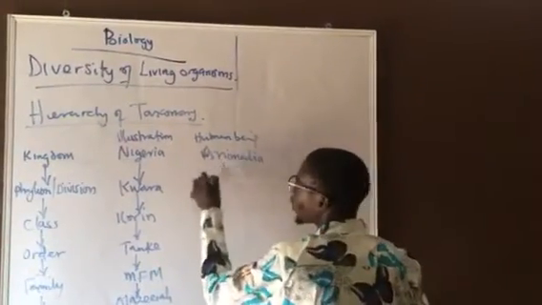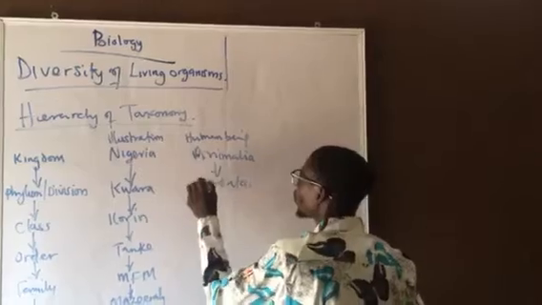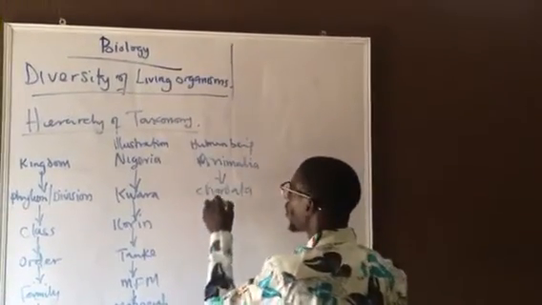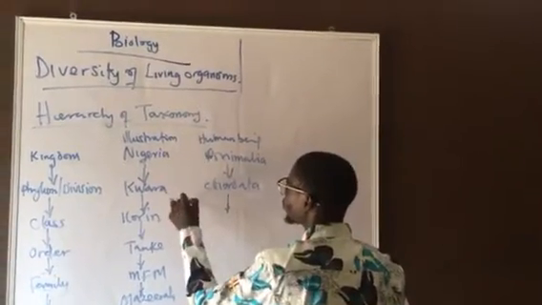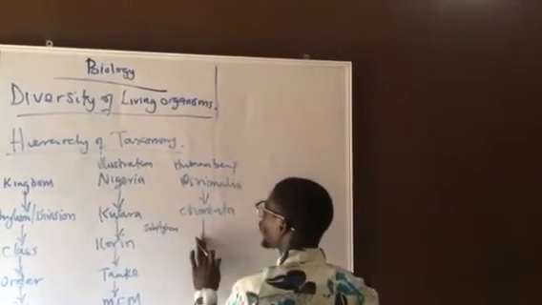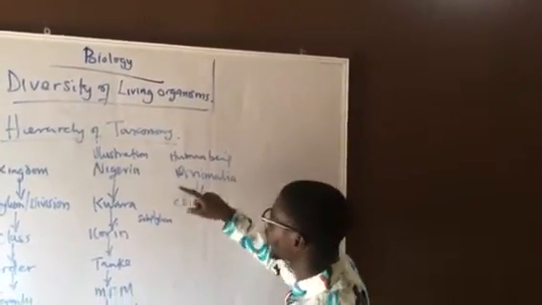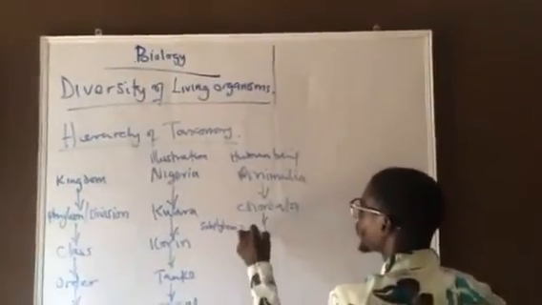Division, Chordata. Before class, we have what we call subphylum in human beings. Subphylum is before phylum. Then after phylum, we have superphylum. So we have subphylum Vertebrata.